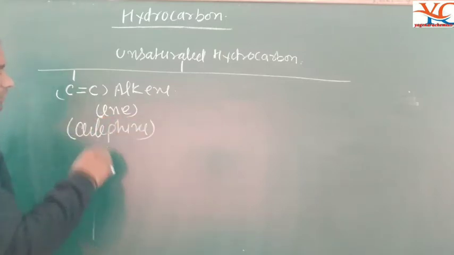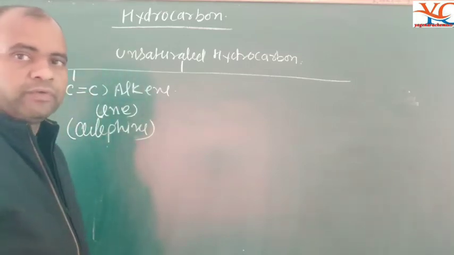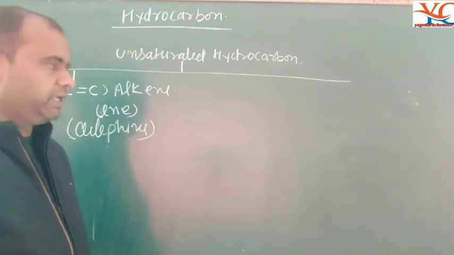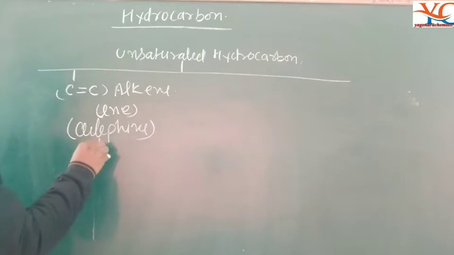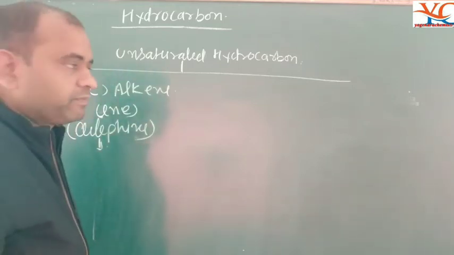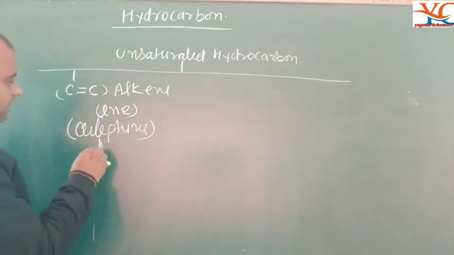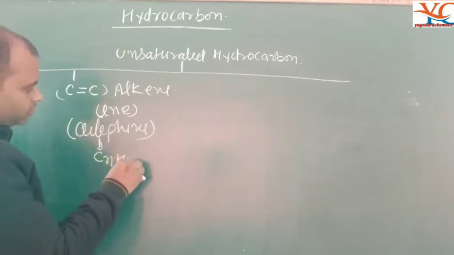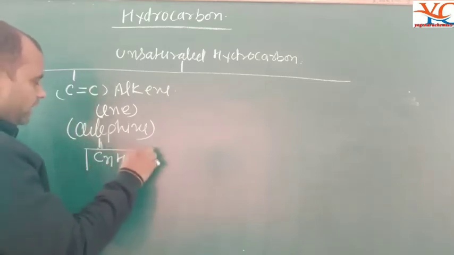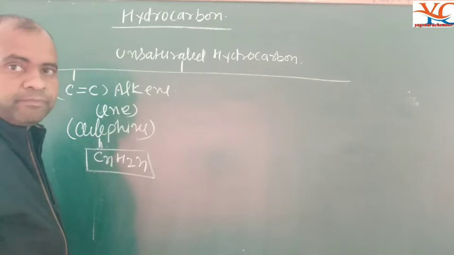Another name of alkenes is olefin. Next is the general formula of the alkenes: CnH2n, where n is the number of carbon atoms.